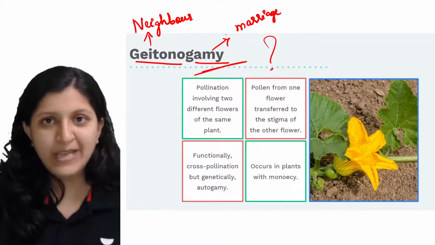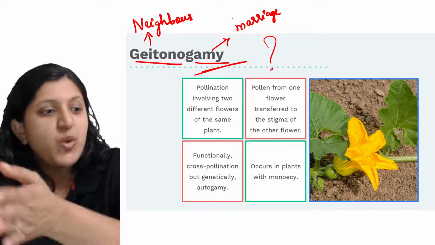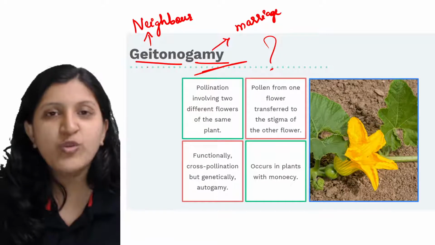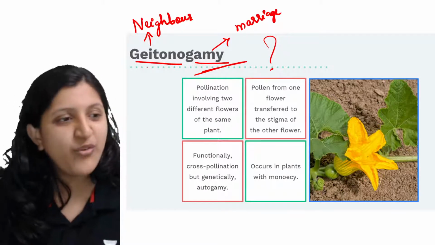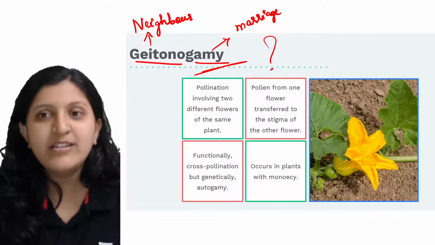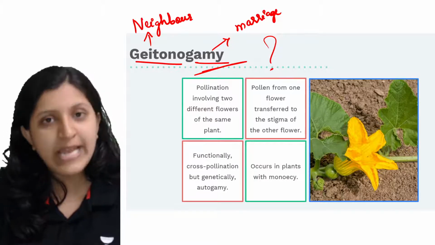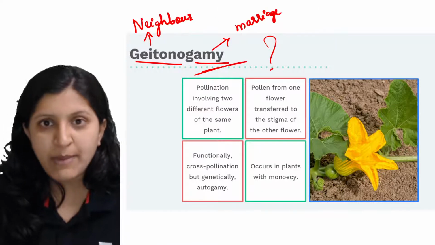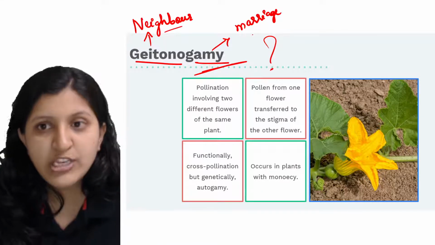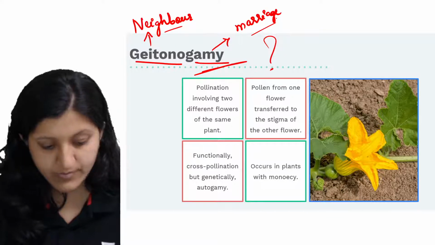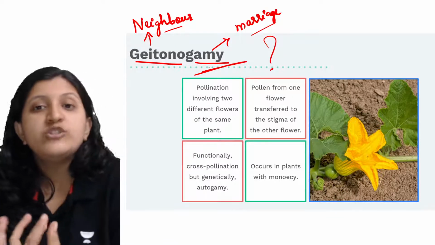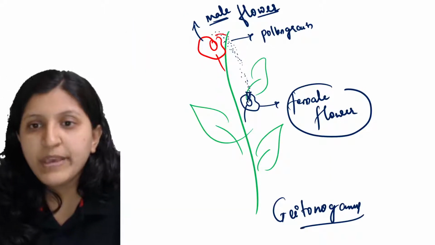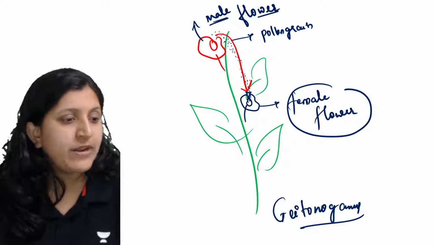Who is the neighbor here? The neighbor flower. In the same plant there is a neighbor flower, so there is a marriage, or a pollination. Transfer of a pollen grain can occur from one particular flower to the next flower in the same plant. That we call Geitonogamy. So here the neighbor marriage is occurring. From here to here the transfer of a pollen grain is occurring.